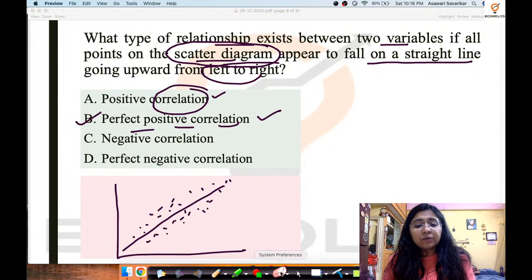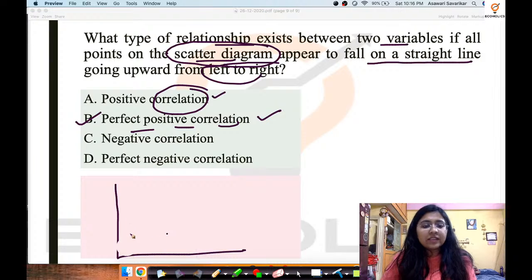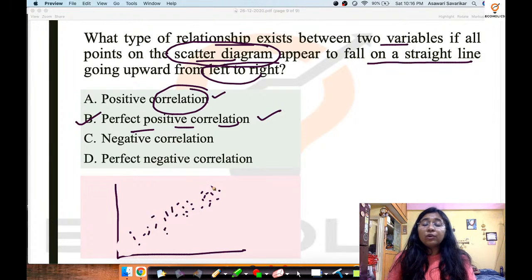And yes, I'm going to tell you why it's not positive correlation. Positive correlation would just mean that the scatter diagram is something like this, wherein you would be looking at a few scattered points, but they would not be making a linear line. They would be scattered but flowing in the upward direction from left to right.